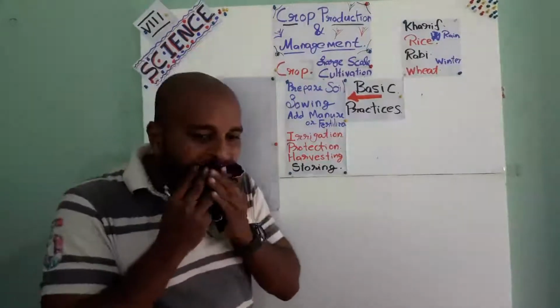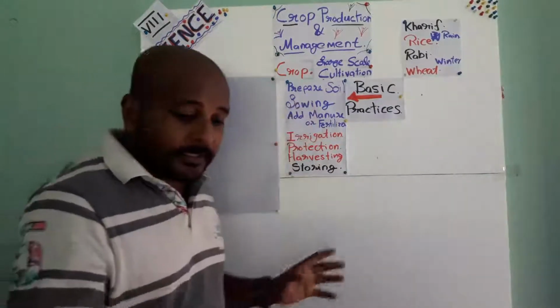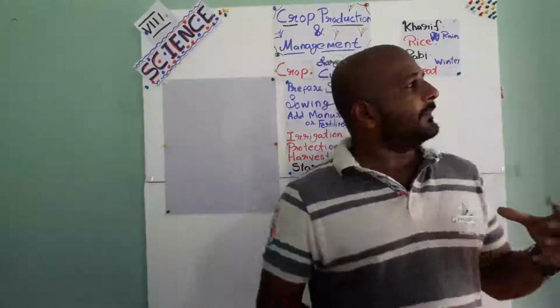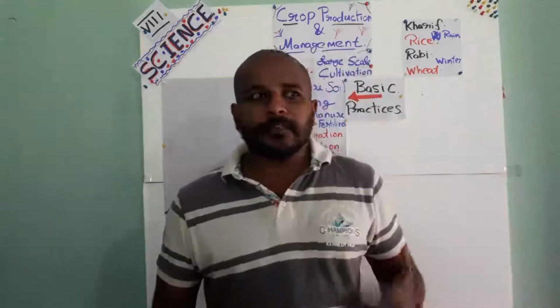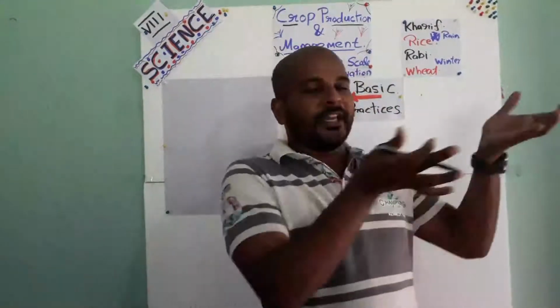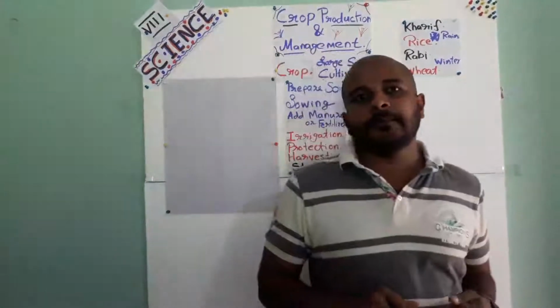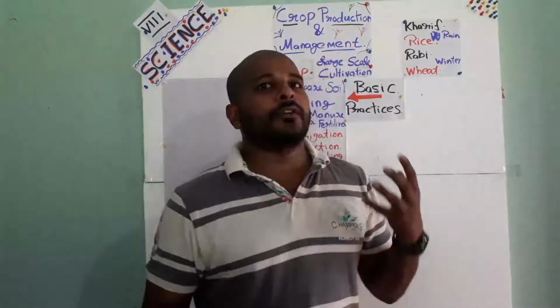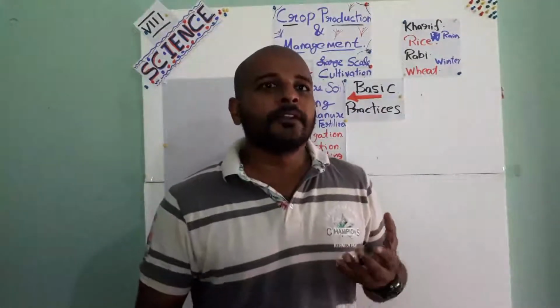The first one is preparing the soil. In different areas the soil is different. In some places we can see red soil, in some places black soil, in some places alluvial soil, laterite soil, and so on. So the preparation of soil is a very important thing in agriculture.